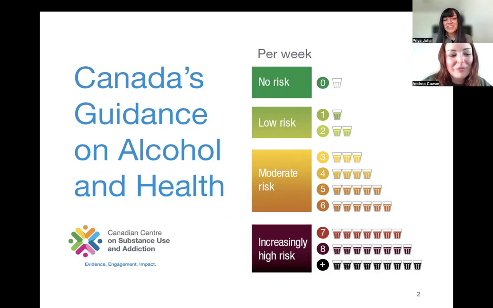So, in January of 2023, the Canadian Centre on Substance Use and Addiction released Canada's guidance on alcohol and health. This provided an update to the previous 2011 low-risk drinking guidelines. Now, instead of providing a threshold under which men and women should consume alcohol per week, this guidance presented a continuum of risk associated with weekly alcohol consumption, spanning from no risk to increasingly high risk.